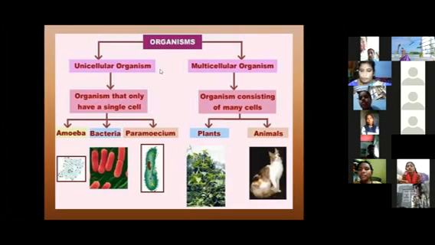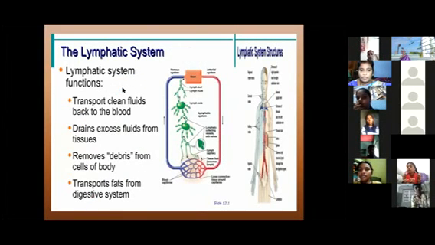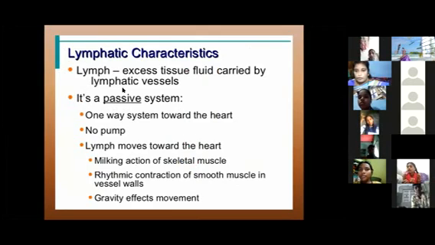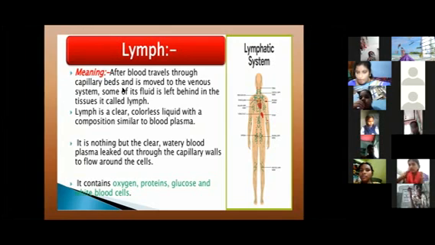Okay. What does lymph mean? What is lymph? Lymph is a kind of colorless fluid. It contains oxygen, proteins, glucose, and white blood cells. Okay, very good. Lymph contains oxygen, proteins, glucose, and white blood cells. Okay, ma.